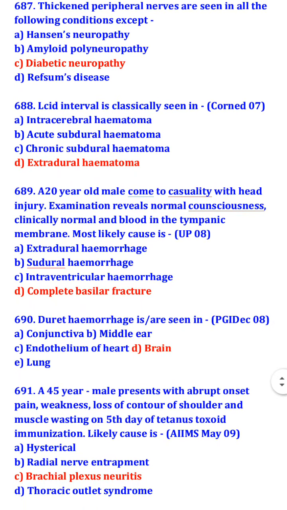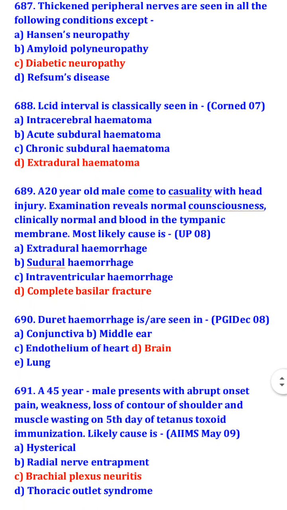A 45-year-old male presents with abrupt onset of pain, weakness, loss of contour of shoulder, and muscle wasting on 5th day of tetanus toxoid immunization. Likely cause is brachial plexus neuritis. A patient presents with sudden headache and vomiting and unconsciousness. The diagnosis is subarachnoid hemorrhage.